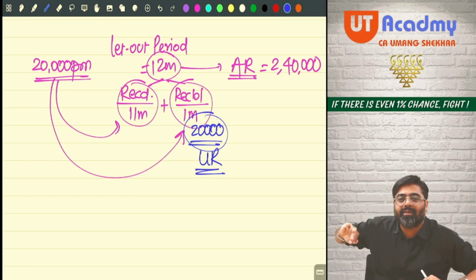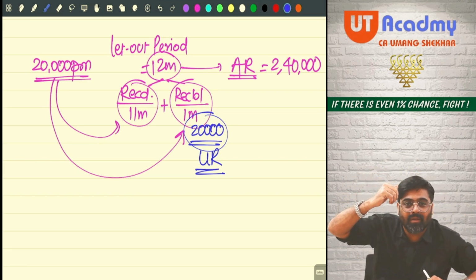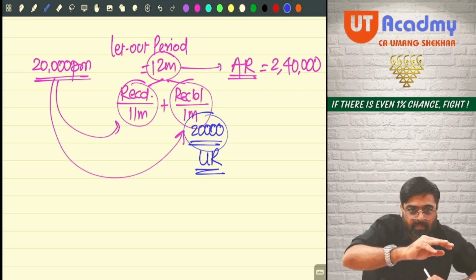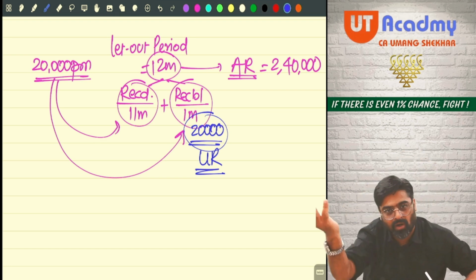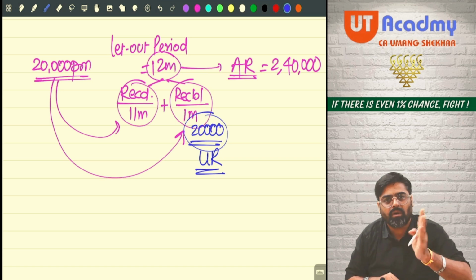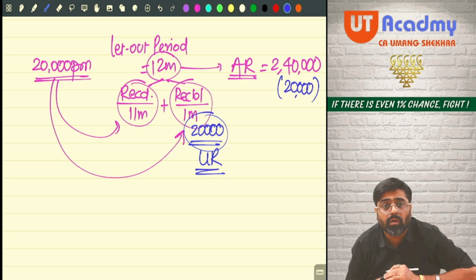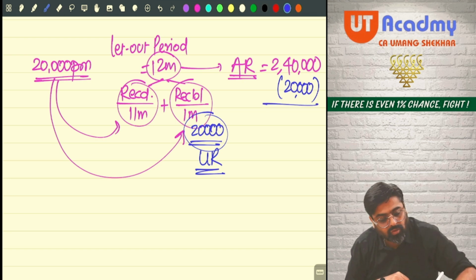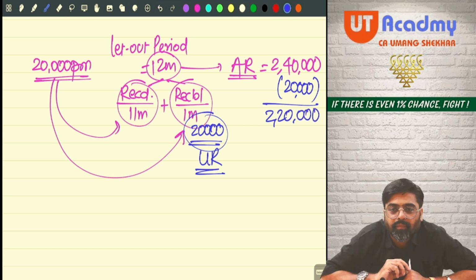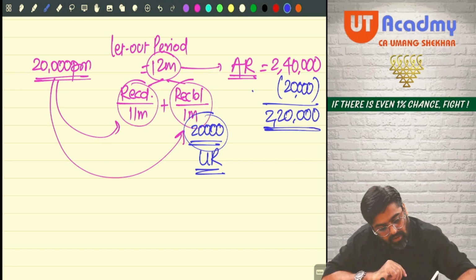Show it as income. In that income, some rent you were supposed to receive, but you could not receive. Reduce unrealized rent, so you will minus 20,000 over here. So now how much will be your actual rent? This actual rent which remains after reducing unrealized rent, this is for how many months?